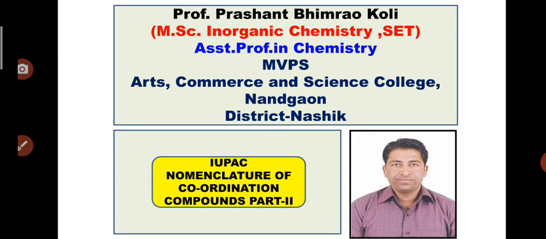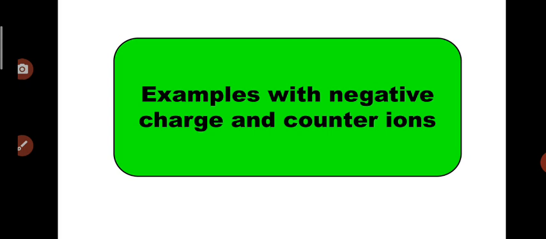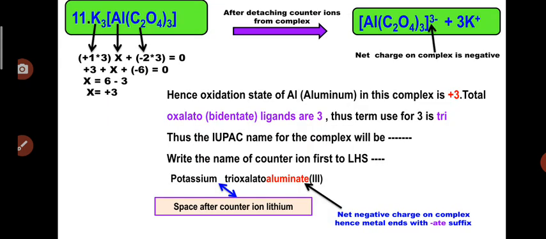Now continuing with the same topic, that is the IUPAC nomenclature of coordination complexes. Here we will discuss some examples which have a net negative charge on the overall complex, as well as some counter ions present in the complexes. So let us start to see how to give the name for different coordination complexes.